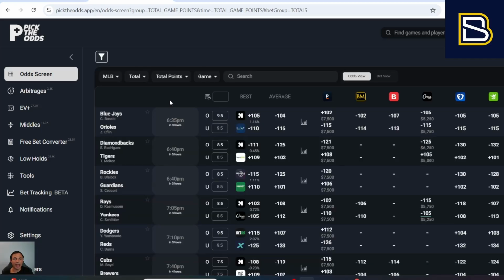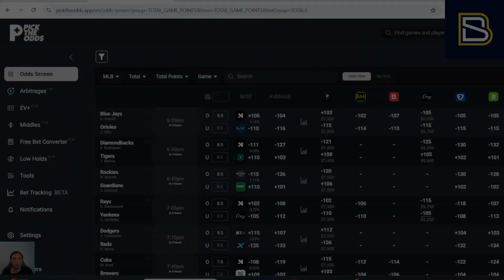Now, Pick the Odds is absolutely amazing because of the latency on the real-time odds. They were as low as possible, and odds update as quickly as every 1.2 seconds, meaning that you are never going to miss a significant line move, whether it be for a money line bet, against the spread bet, a total, a player prop, or everything in between. Pick the Odds has real-time odds for absolutely everything, and you have the customization options for utilizing Pick the Odds' real-time odds screen.